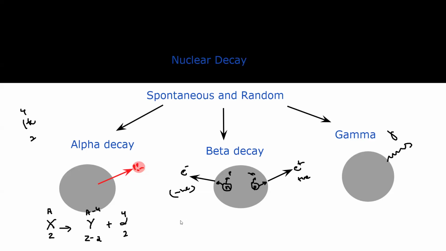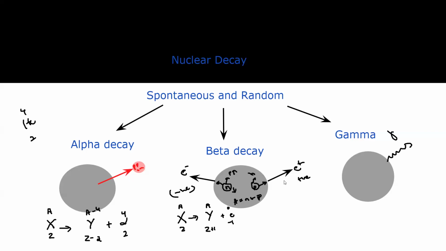For a negative beta decay, if we have a radioactive nucleus, when it emits, the nucleon number does not change. Why? Because one neutron is decreasing and one proton is increasing, so the sum will not change, as the nucleon number is the sum of proton and neutron. So the nucleon number remains unchanged. What happens to the proton number? Because one proton is increased, the proton number increases by 1. And this is the symbol for a beta, the electron.